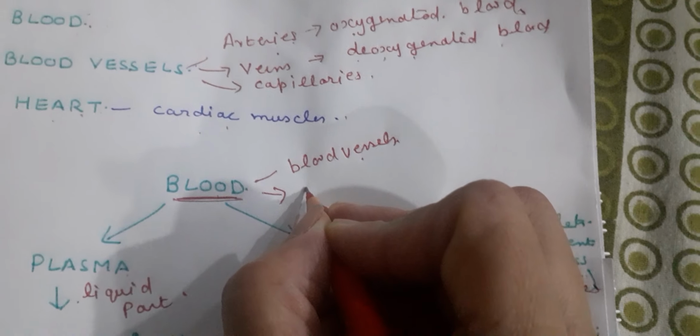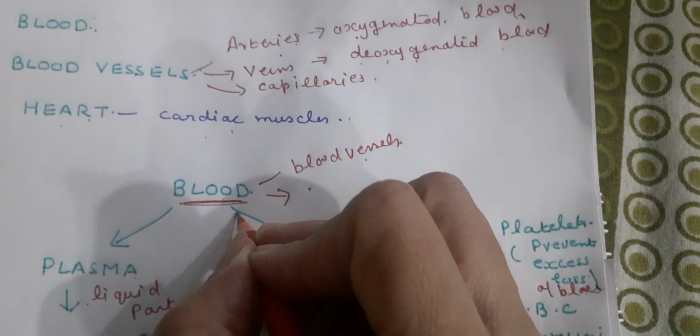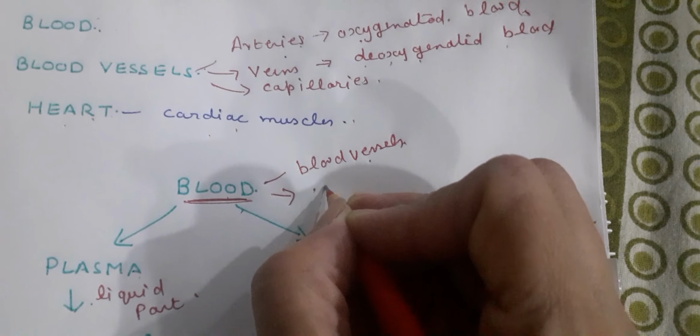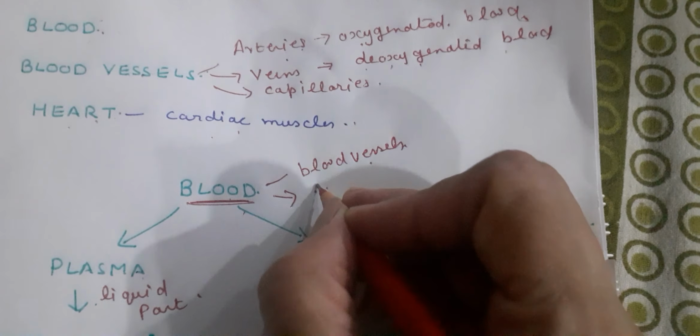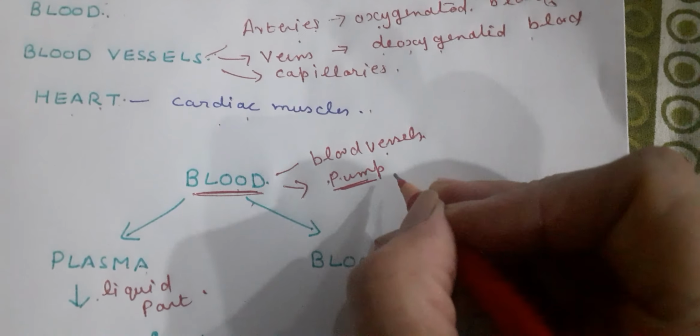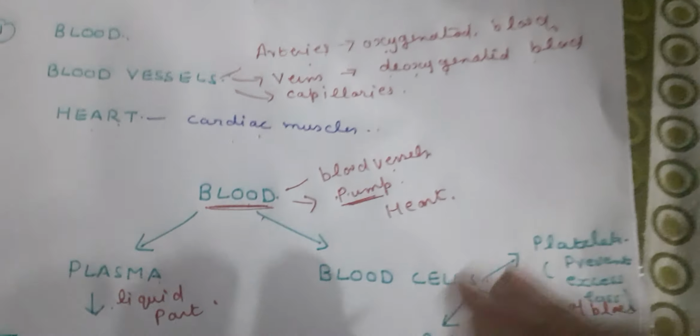That pressure sends the blood along with various substances to each and every cell of the body. And the pumping organ of our body is the heart. Let us see the heart first, children.